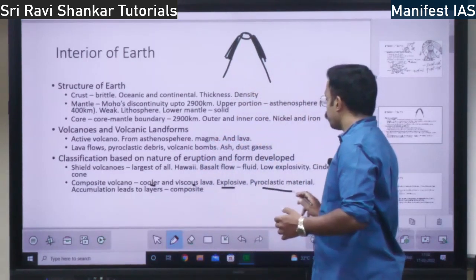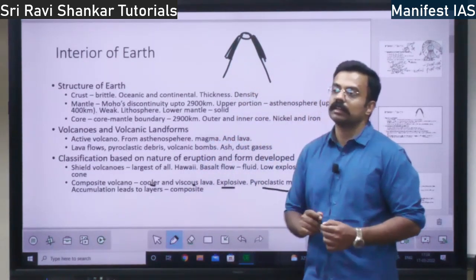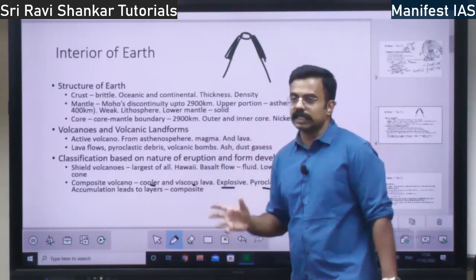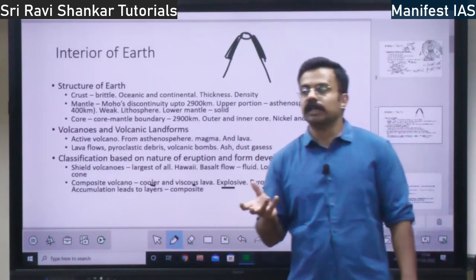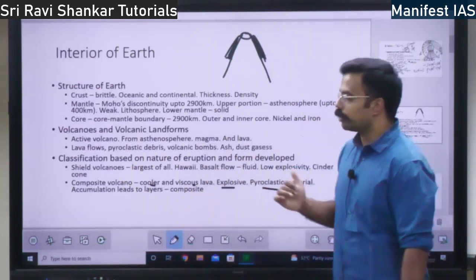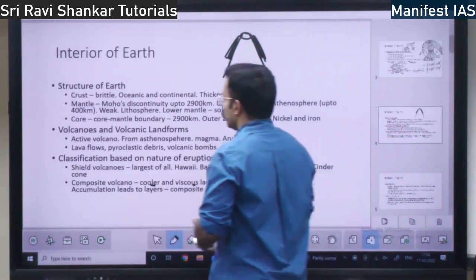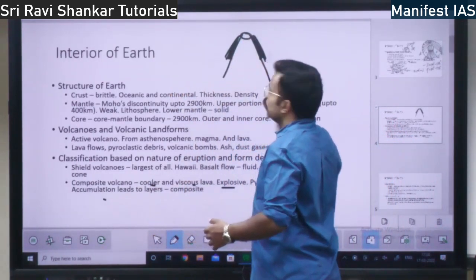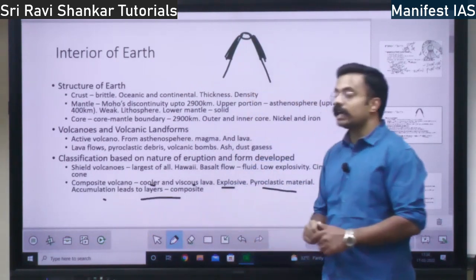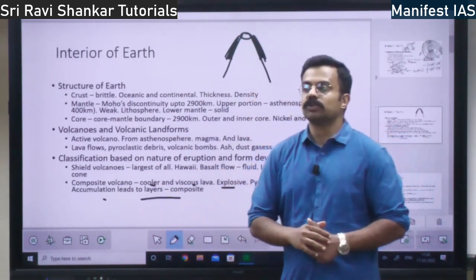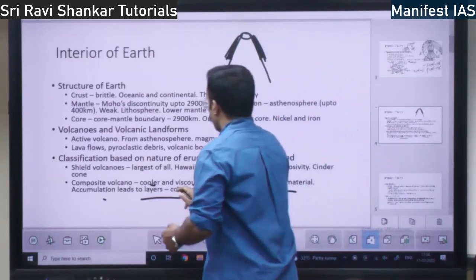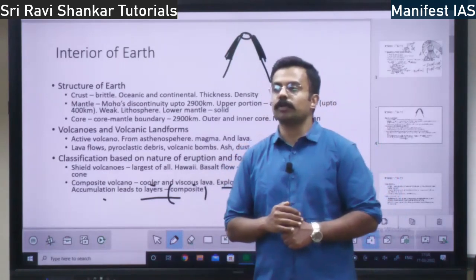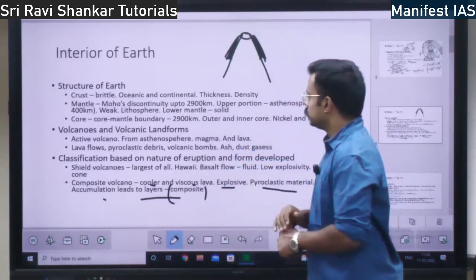They will have pyroclastic material, similar to pyroclastic debris, the molten rock type, that comes out of the volcano. Lava getting accumulated here leads to layers. Many layers will be there. Those layers lead to the composition, that is multiple layers, hence composite volcano. Clear? This is the concept.